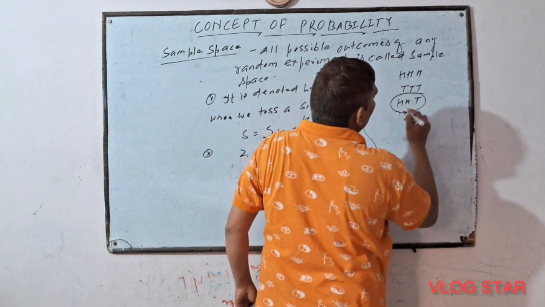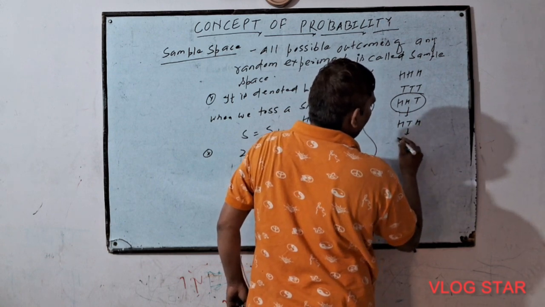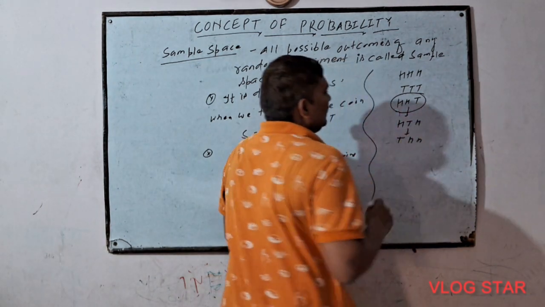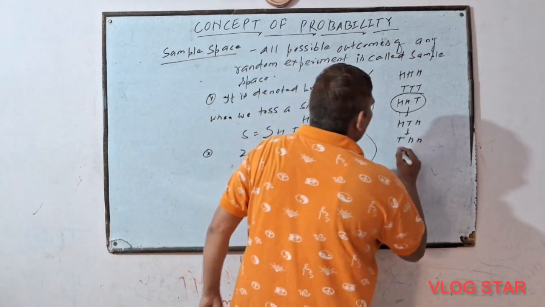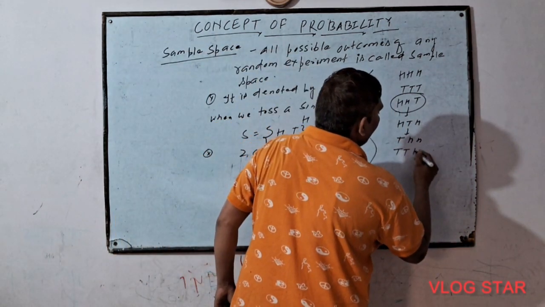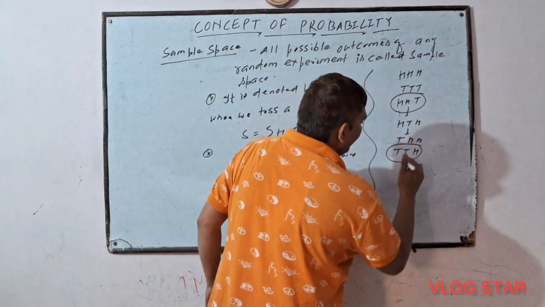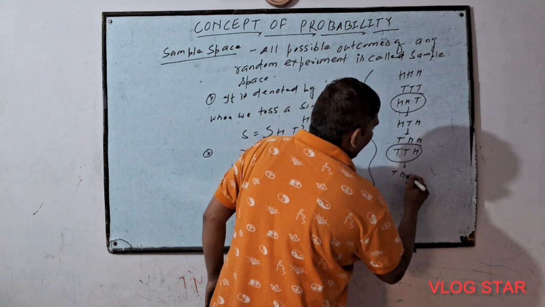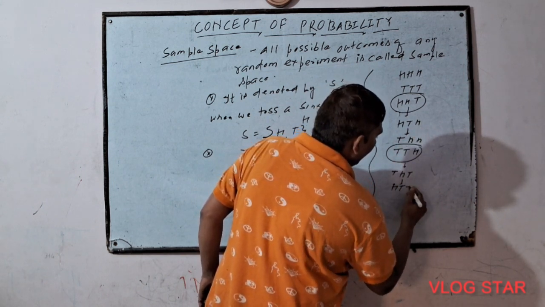Now we will arrange this one. Now this will be head, head, tail, and it is also possibility that on first two coins we will get tail, and then after that head. Now we will arrange this one.